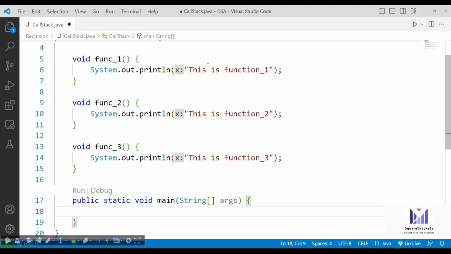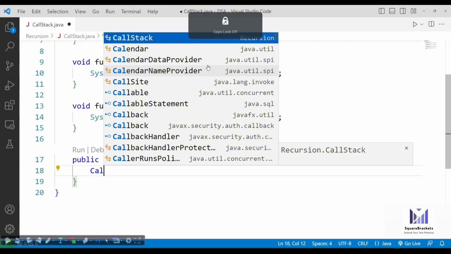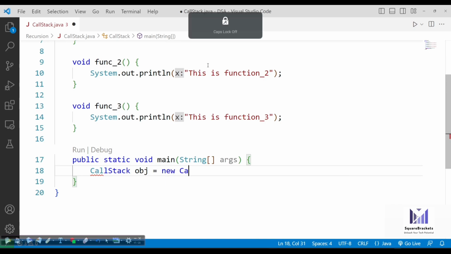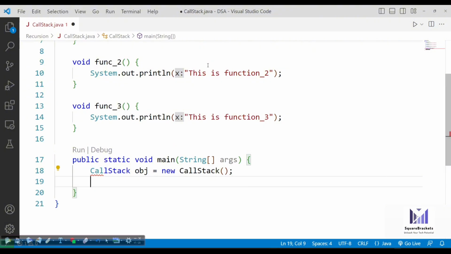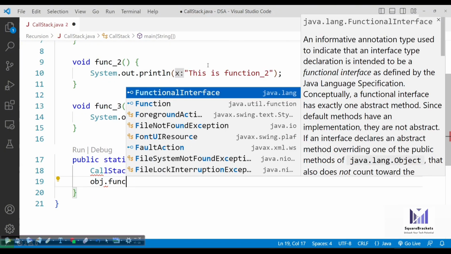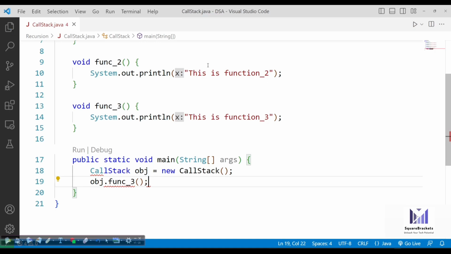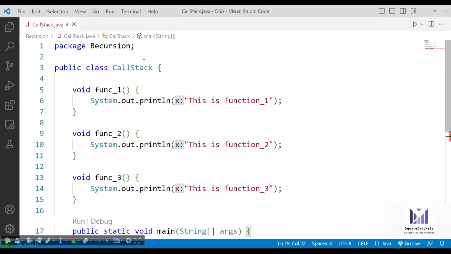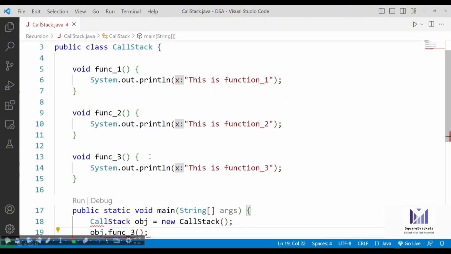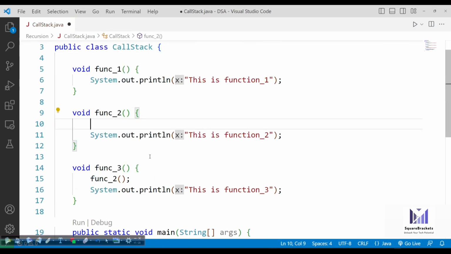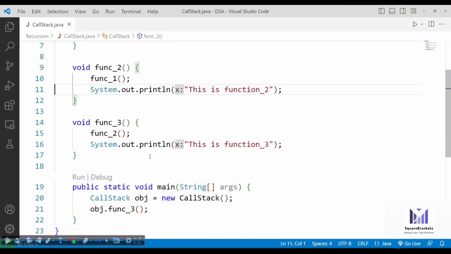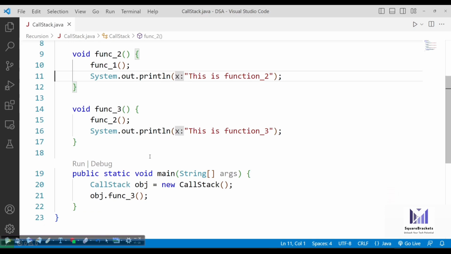Now, from main, I'm going to build the object of call stack first. And then I'm going to call obj dot function 3. So we'll be calling the function 3 method first. Okay. So first of all, we have this class known as call stack. And after that, I have created three functions, function 1, function 2, and function 3. From function 3, I'm going to call function 2. From function 2, I will call function 1. This is how we are going to call them. Simple enough. So how exactly is your program going to work?